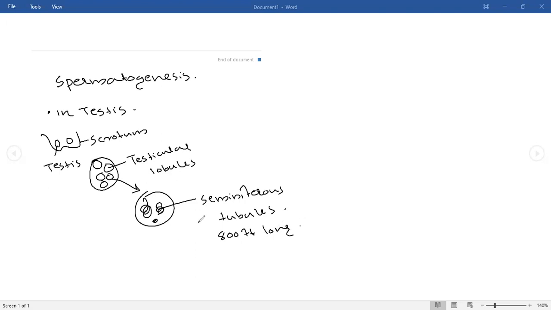Inside the seminiferous tubule, suppose this is a seminiferous tubule. Its inner side, the middle, is the lumen. Lumen is the inner portion. Okay, this is that tube.